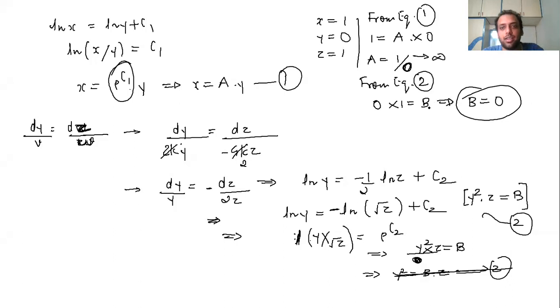So are we getting any relation from these two equations? I think no. Because if we take a is equal to infinity, then x will become equal to infinity. So I think we are not going to get any relation from this.